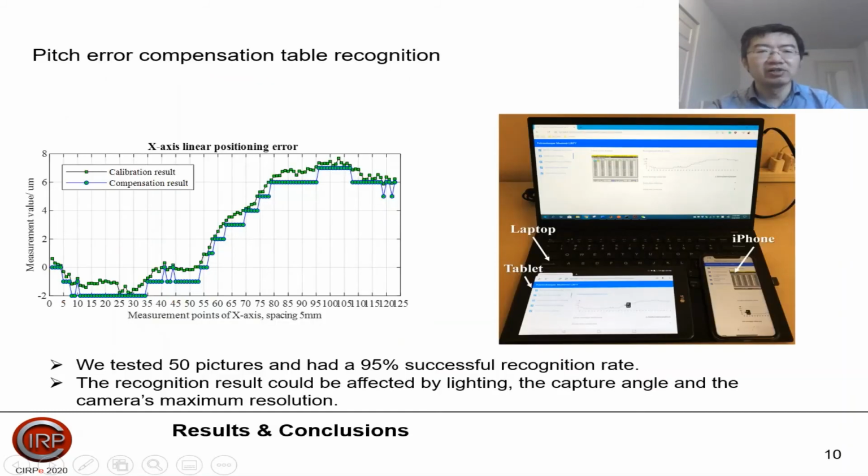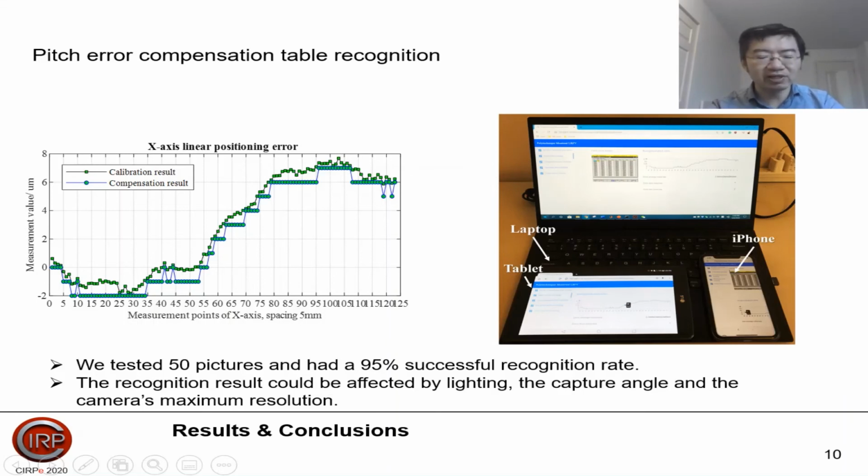And here, this is the pitch error compensation table recognition result. From this figure, we can find that this is the original conversion result of the X-axis linear position error. And after the initial data processing, we can calculate the error compensation values for our machine tool. And those errors have been inputted to the CNC controller. And then we use our proposed ETL system to recognize the numbers. And then the results will be shown in the Node.js system. And also, we can read the result from the tablet and the iPhone.